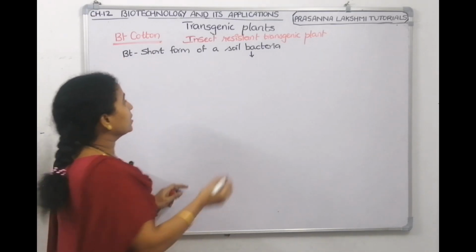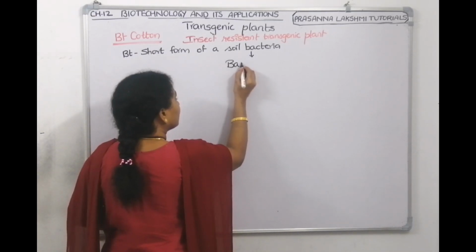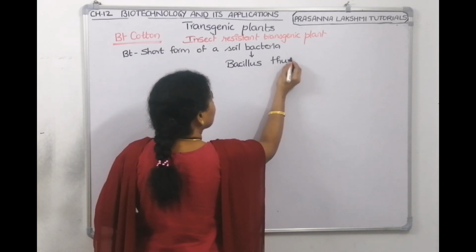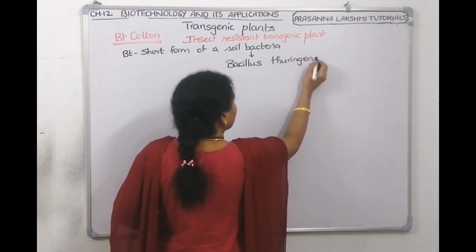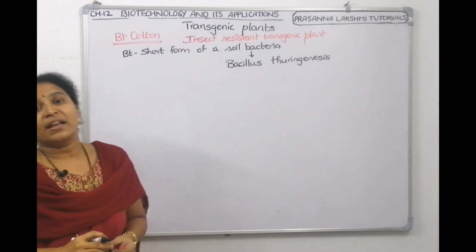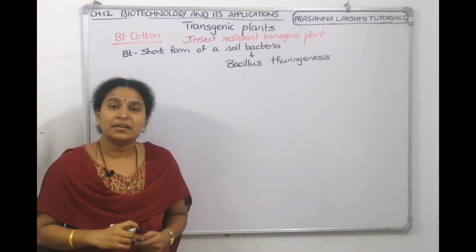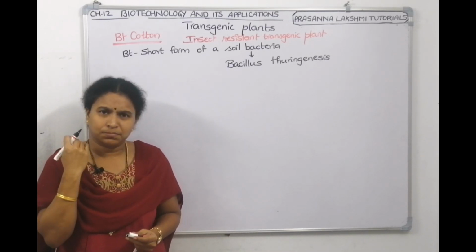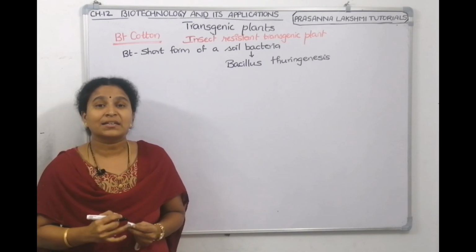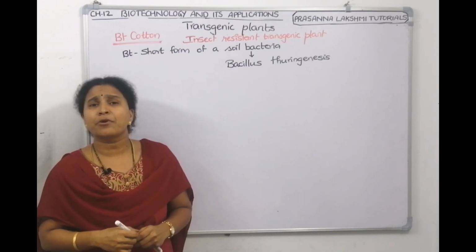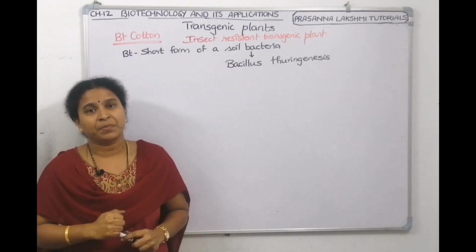Bacillus thuringiensis. Bacillus is the genus. Thuringiensis is the species. There is a soil bacteria called Bacillus thuringiensis. This bacteria is such a type of bacteria that it produces insecticidal proteins. It produces proteins which can kill insects.